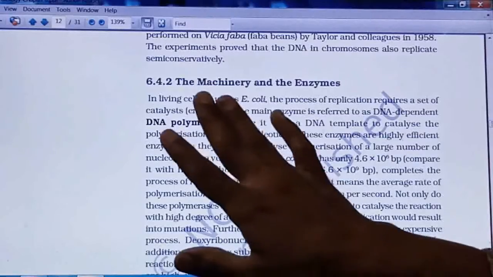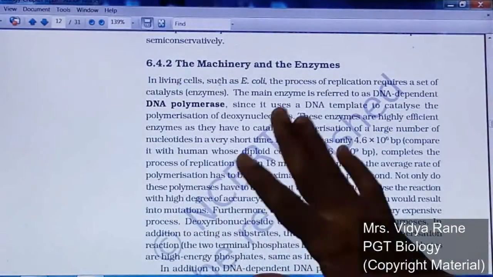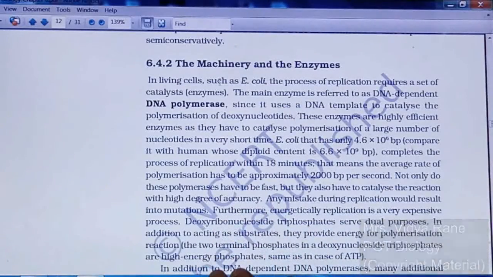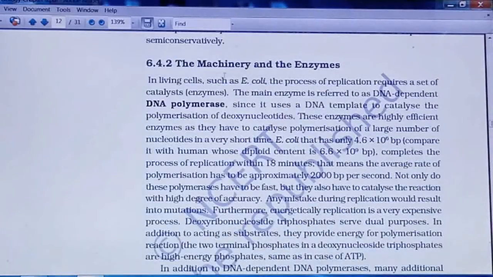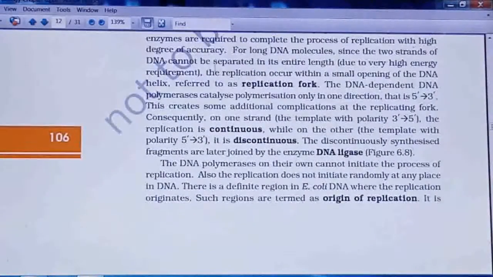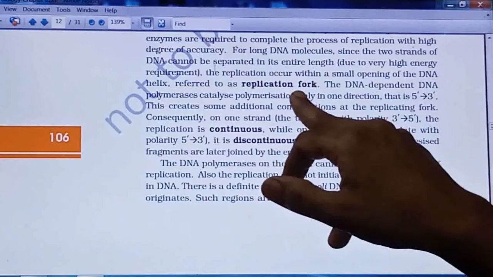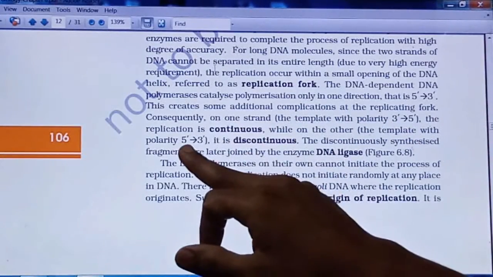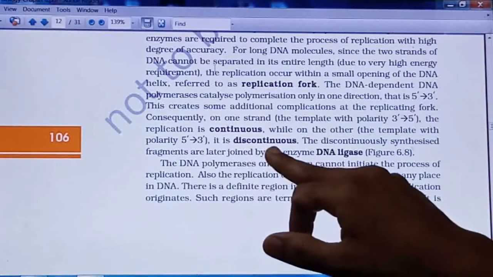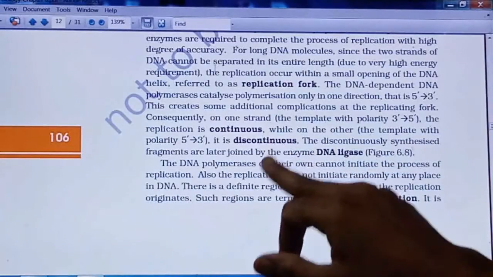Then the next one is the machinery and the enzymes. In that, different enzymes are given: the DNA dependent DNA polymerase enzyme, DNA polymerase 1, 2 and 3, and what their different functions are. Then the DNA ligase enzyme, what its function is, what a replicating fork is, how you can recognize the continuous strand, what its polarity is, 5' to 3'. Discontinuous strand, why it is called a discontinuous strand, right? So this will be asked.